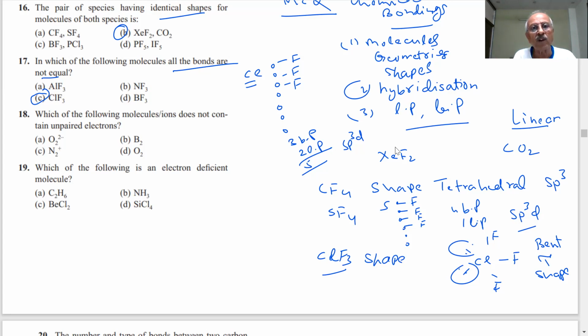Next question is coming. Which of the following molecule ions does not contain unpaired electrons? The question of paired and unpaired electrons is coming again and again, diamagnetic and paramagnetic. So which theory will be used in these cases?